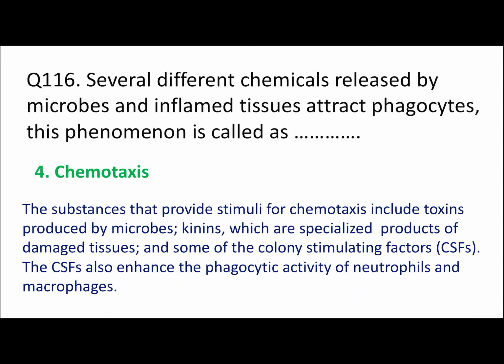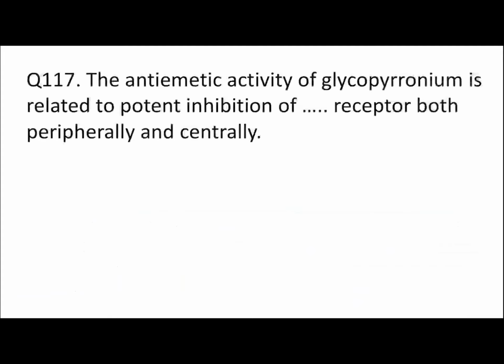117. The antiemetic activity of glycopyrronium, or simply you can call it glycopyrrolate. Glycopyrronium is the ion of glycopyrrolate. Okay, is related to potent inhibition of which receptor? Peripherally and centrally. Histaminic receptor, or serotonin receptor, or muscarinic receptor, or dopamine receptor.